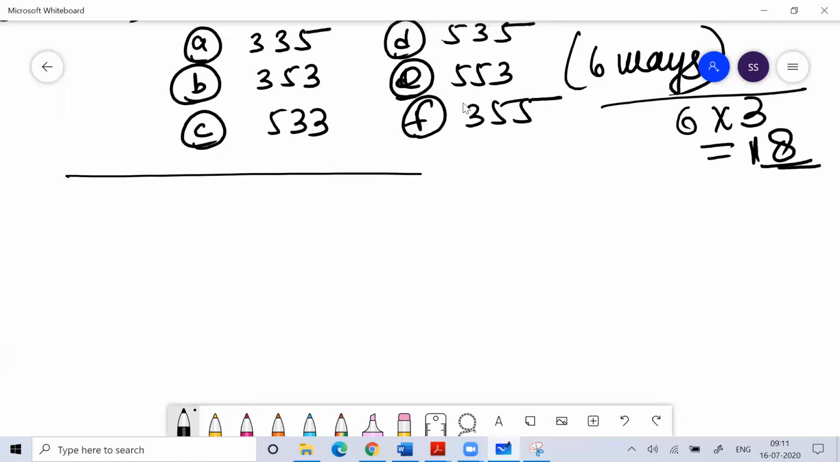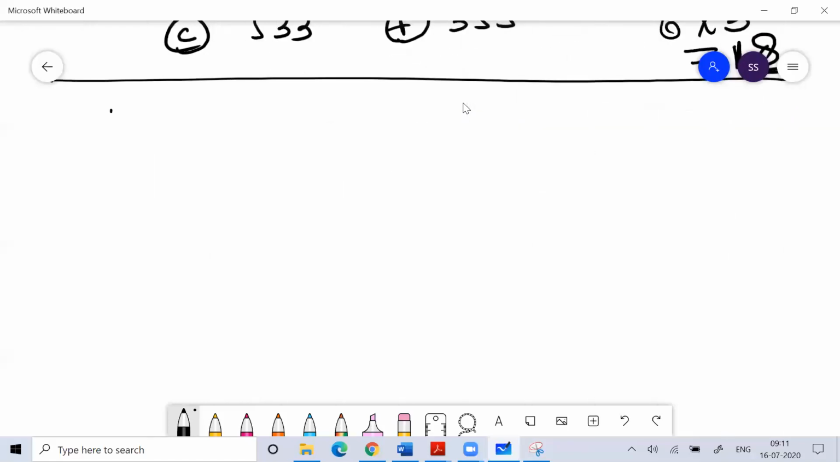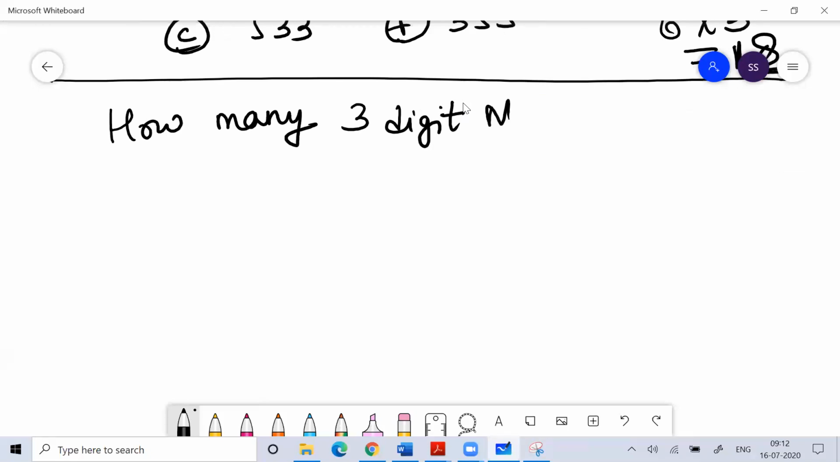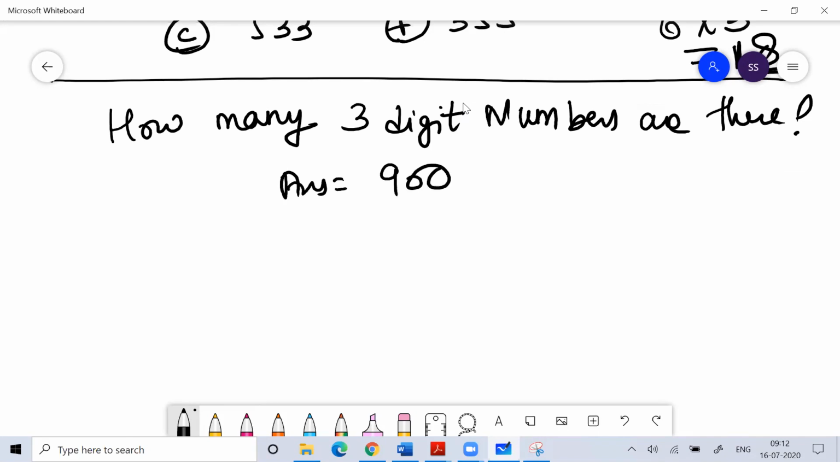Okay, now imagine if I ask you how many 3-digit numbers are there. So the answer is 900. Imagine if I ask you how many 3-digit numbers are there, then your answer is 900. So how to do that? How to get this answer, 900?